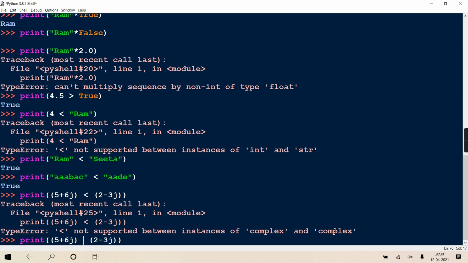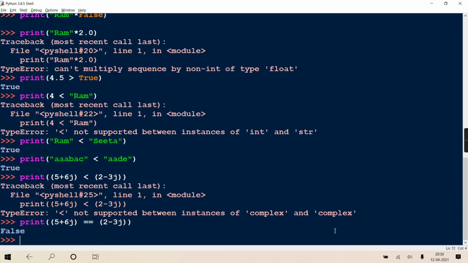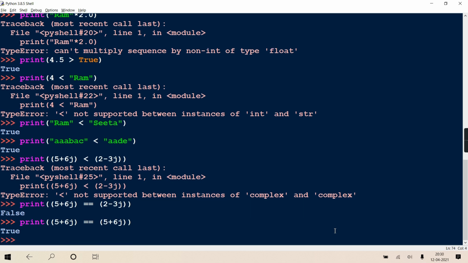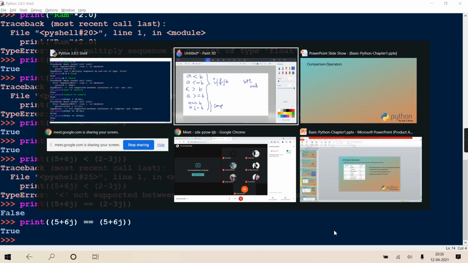See, instead of less than, if I use double equal, it gives false, because the two complex numbers are not the same. Instead of this, here if it is 5 plus 6j, it will give true because both complex numbers are the same. Is it right? I hope it is clear. No need to elaborate too much now, isn't it?